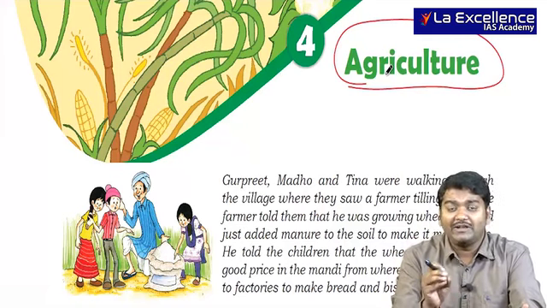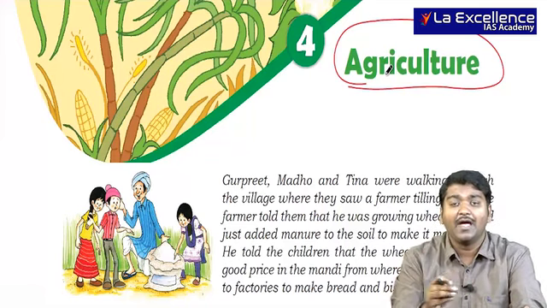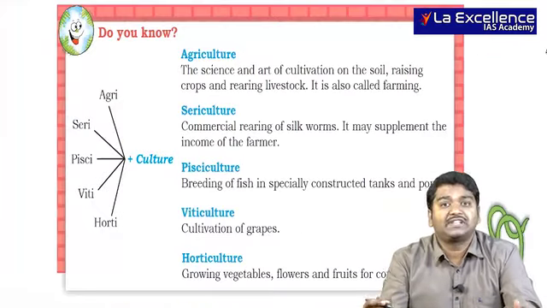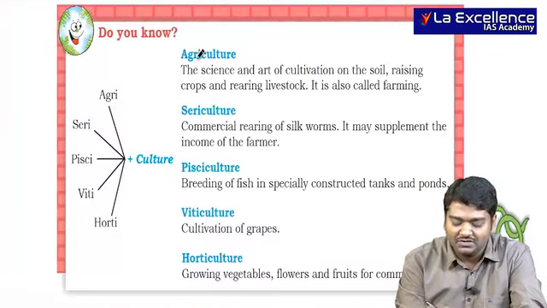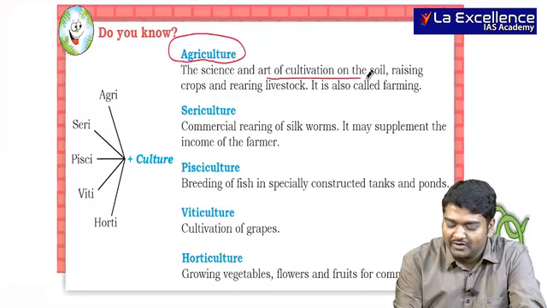So here we will be seeing which are these areas in the world and India where a particular crop is usually present. The first thing that you need to focus on is page 41, where you see different definitions. You have agriculture, which is an art of cultivation on soil, raising crops.